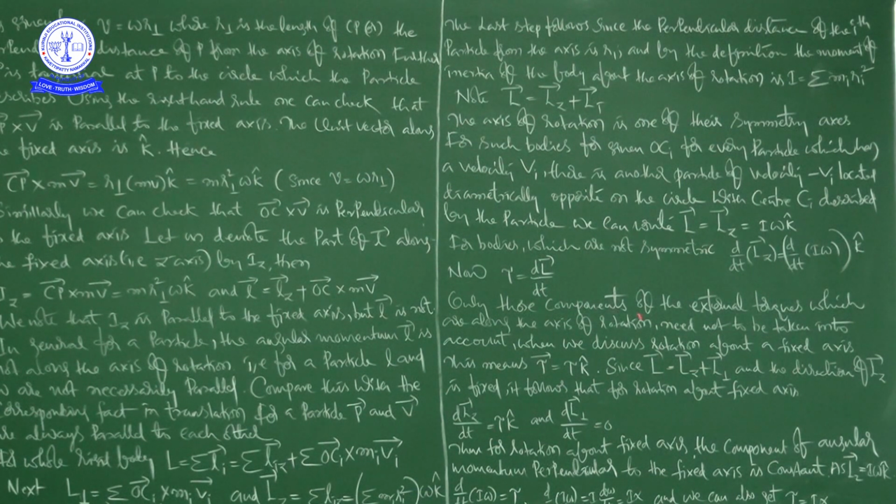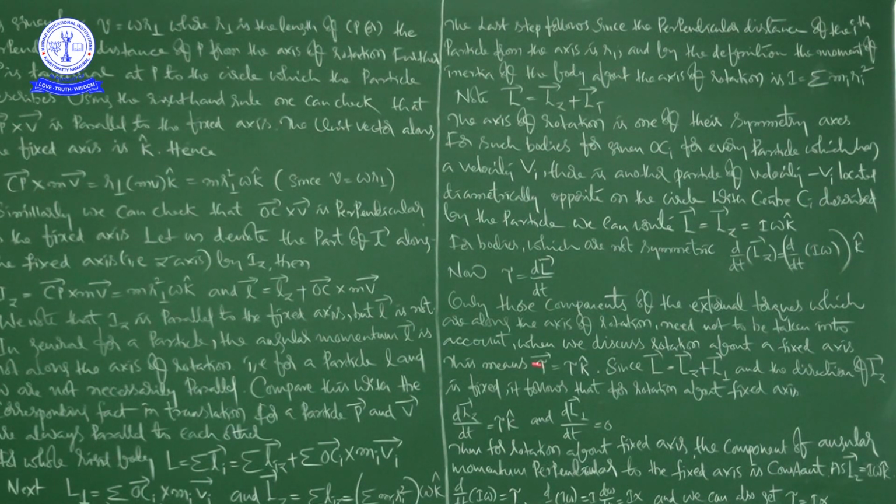So what can we say here? We already discussed this information, but once again I am recalling it. Only those components of the external torques which are along the axis of rotation need to be taken into account when we discuss rotation about a fixed axis. So what does this mean? This means you can take tau is equal to tau into k cap.